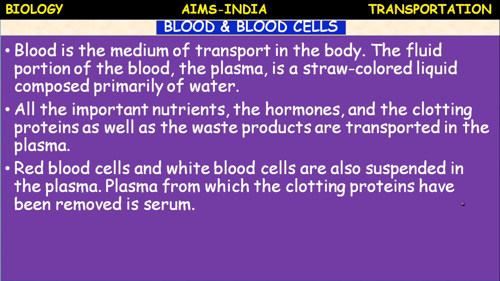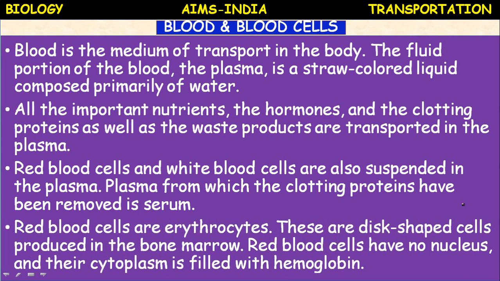That is nothing but serum. What is serum? It is a part of plasma only, from which the clotting proteins, heparin, have been removed.